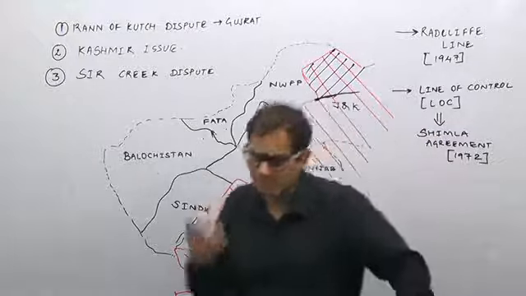The Siachen is a 75 kilometer long glacier located in the Karakoram ranges in the Nubra Valley region, and it is one of the largest glaciers in the world outside the polar regions. So this area of India is known as the Siachen Glacier region.